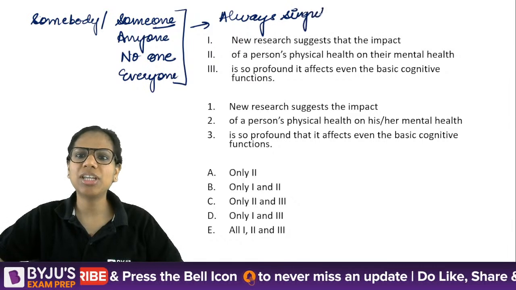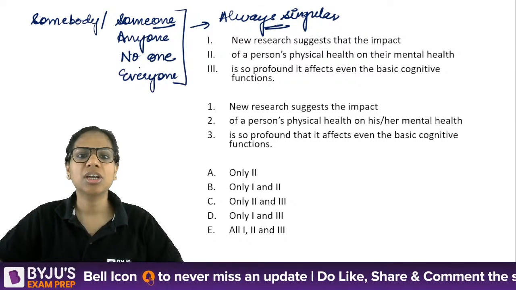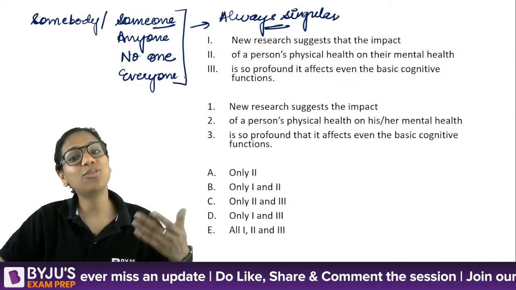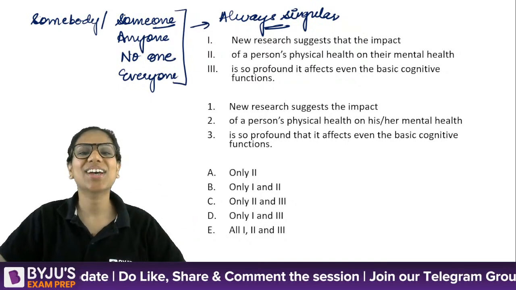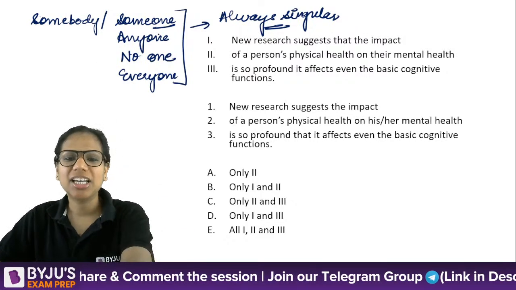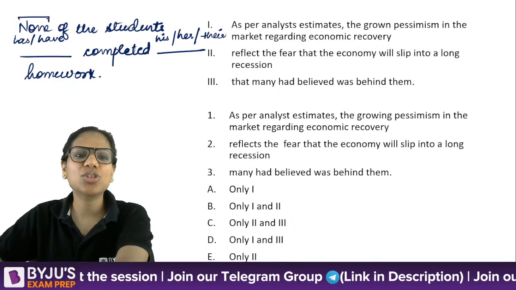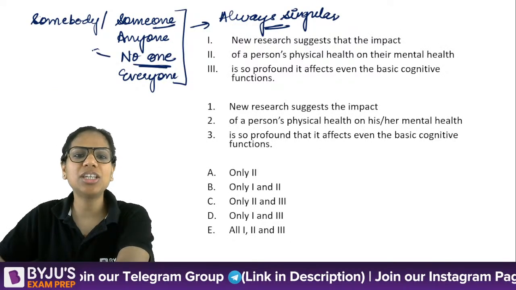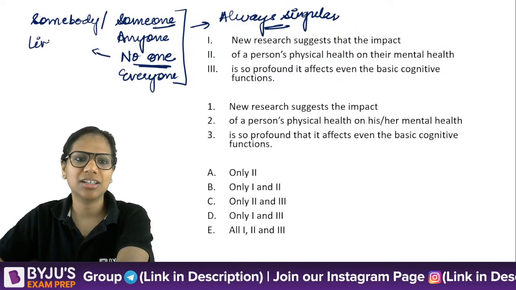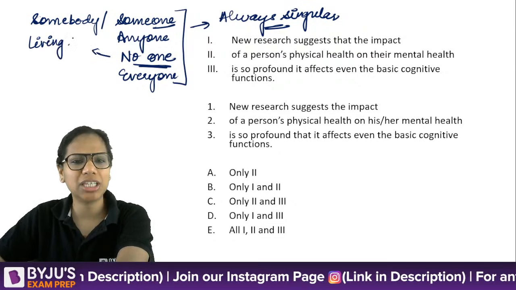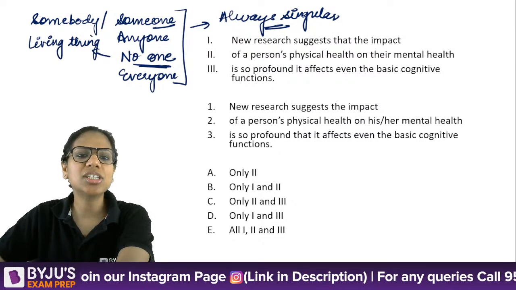Okay. So someone has left his or her purse. No one has left his or her purse. Everyone has left his or her purse, right? Always singular. But none is not the same as no one. No one refers invariably to a living thing, right? Usually to a human being. But none is just a proportion.